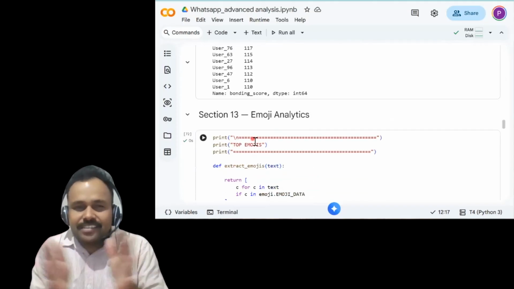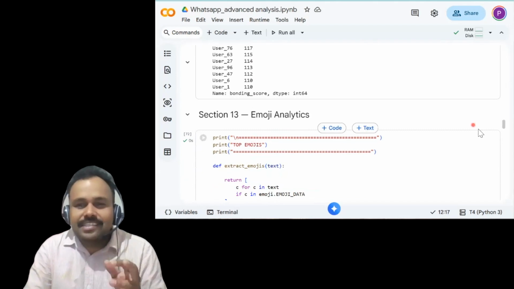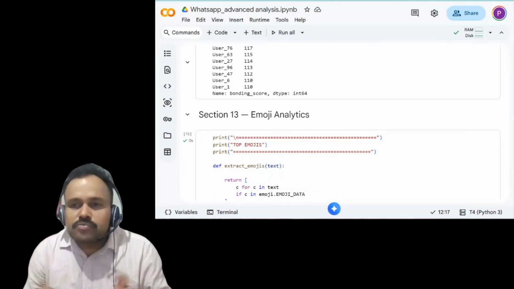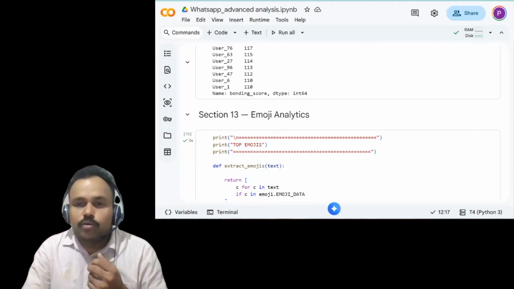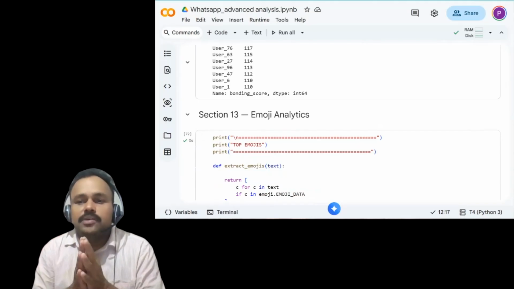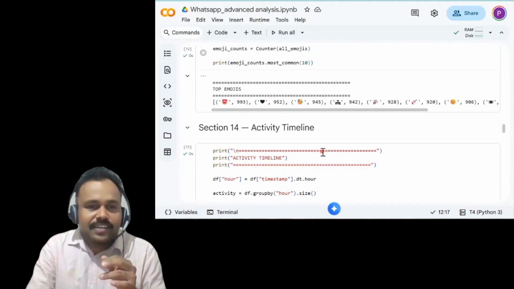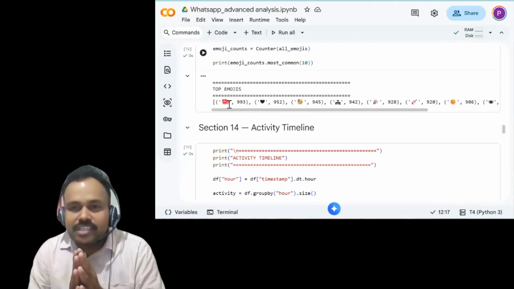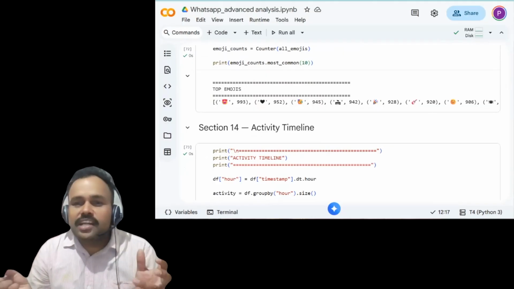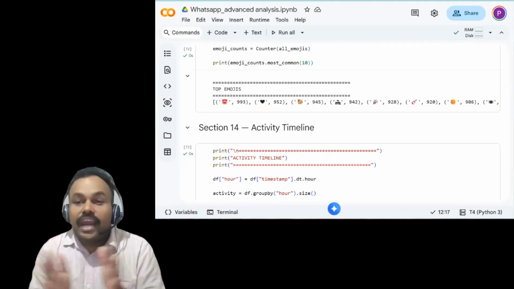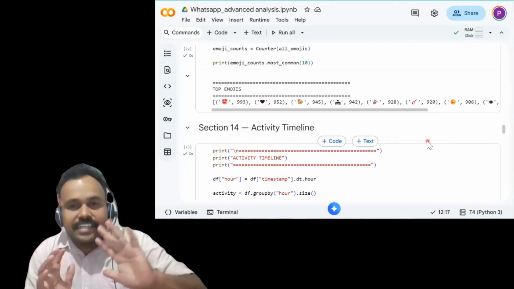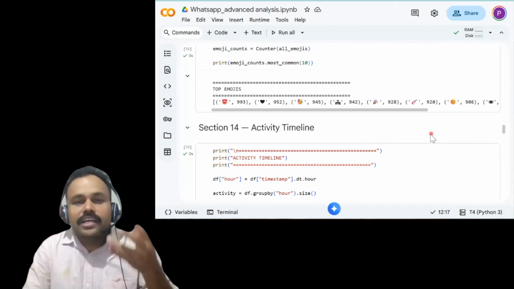Here is another simple analysis, we call it emoji analytics. What is emoji analytics? We see the most frequent and used emojis in the group, which helps us understand the overall mood and communication style of the WhatsApp group. From the results, you can see different types of emojis are present. This group is highly celebratory, emotional, and socially active with loud celebration, etc. So this is the result interpretation from this emoji analytics.